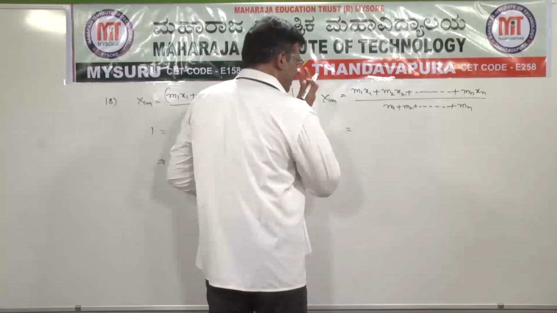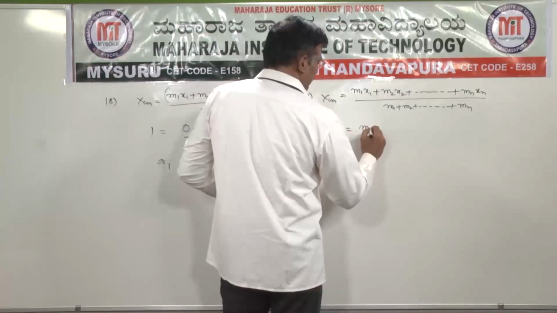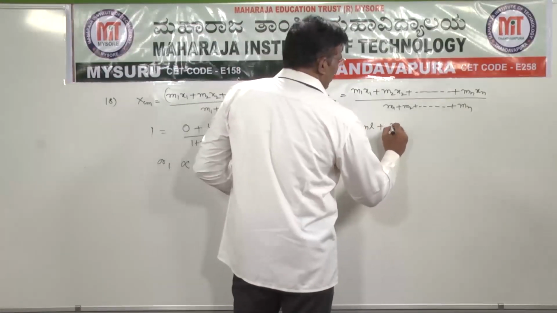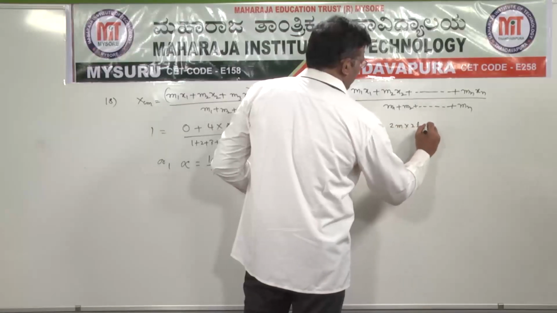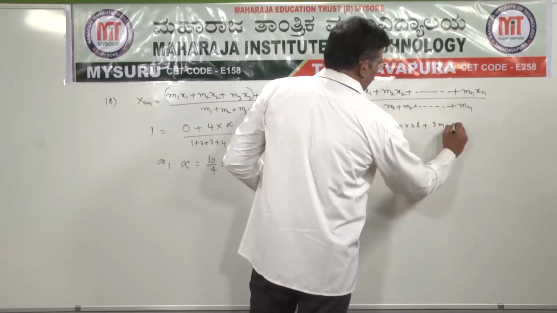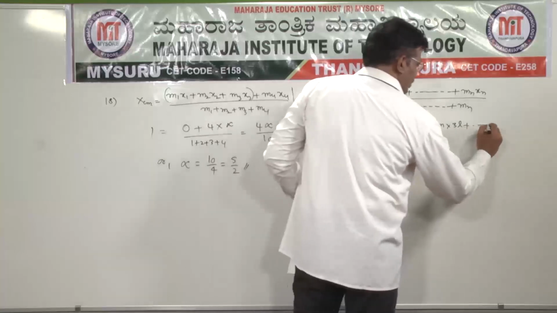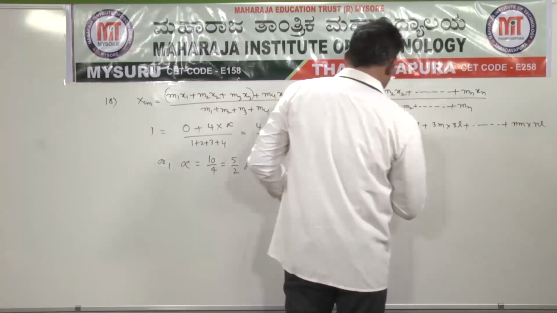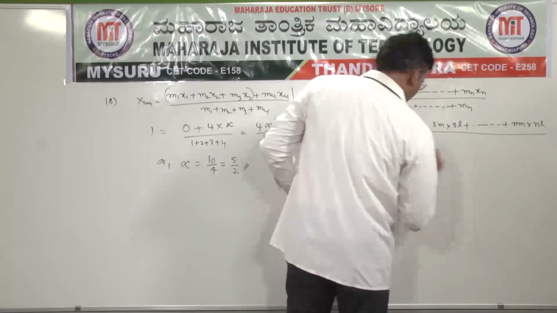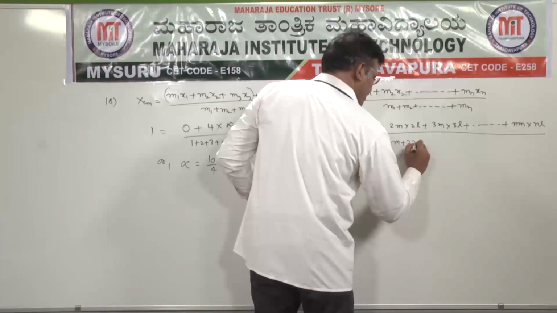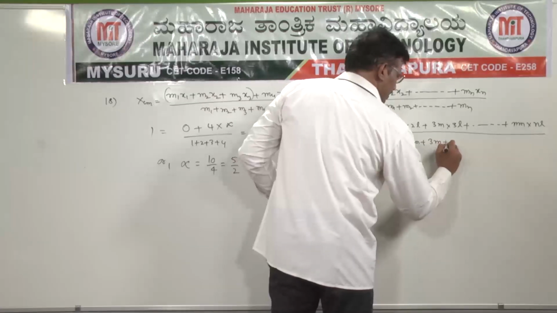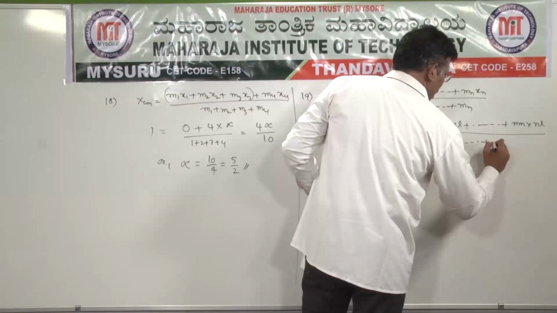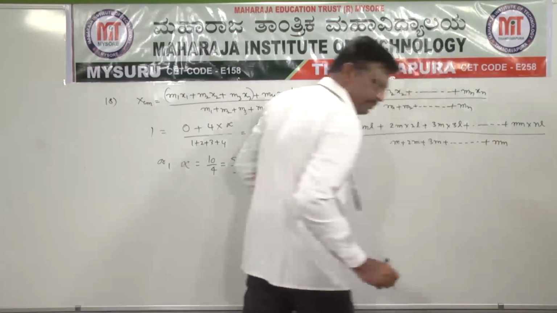So by substituting here, m1 is given m, x1 is L, 2m into 2L plus 3m into 3L plus and so on plus nm into nL, whole divided by m plus 2m plus 3m plus and so on plus nm.